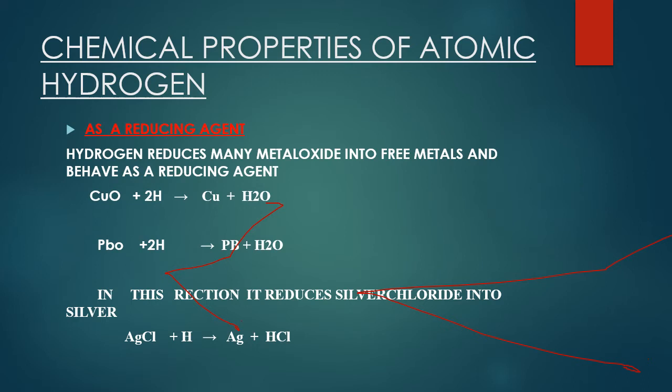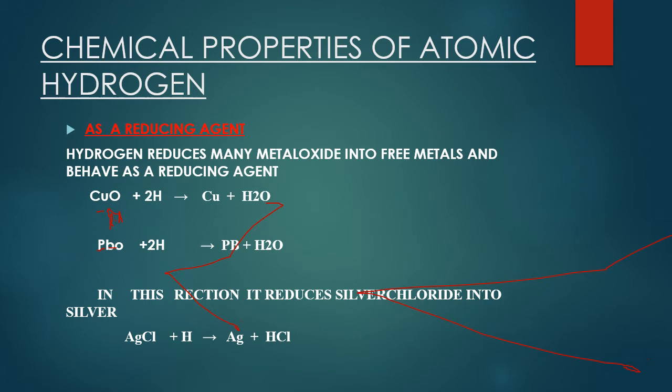Actually, you can see these two are the metal oxide. You can see copper oxide here, and you can see lead oxide here. And in both of these two reactions, you can see the atomic hydrogen is behaving as a reducing agent here. In this equation, it is also behaving as a reducing agent. So what is the function of the reducing agent here? Reducing agent function is to reduce the metal oxide into free metal. You can see the copper oxide is reduced into copper, while hydrogen itself oxidizes into water.